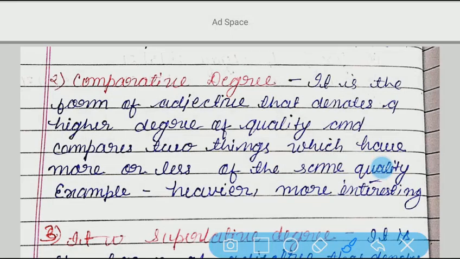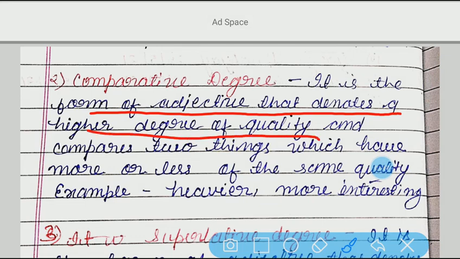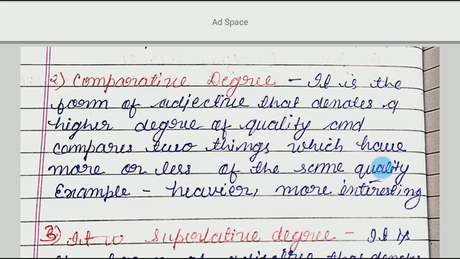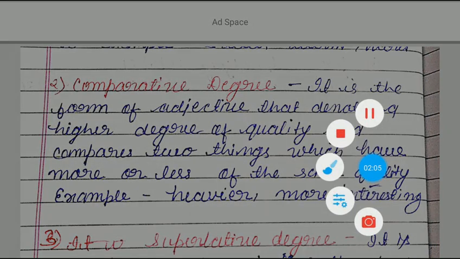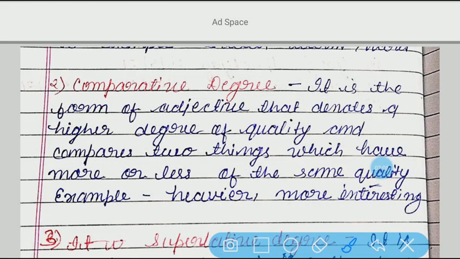It is the form of adjective that denotes a higher degree of quality and compares two things which have more or less of the same quality. In simple words, in comparative degree, we compare two things. For example, Sita is more beautiful than Geeta. Alright? Here we are comparing. Once again, listen to the sentence. Sita is more beautiful than Geeta.